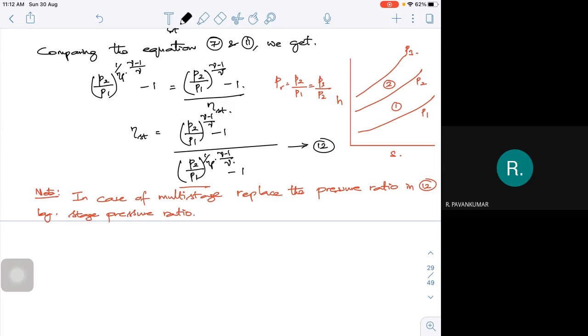So this is about your expression for polytropic efficiency.